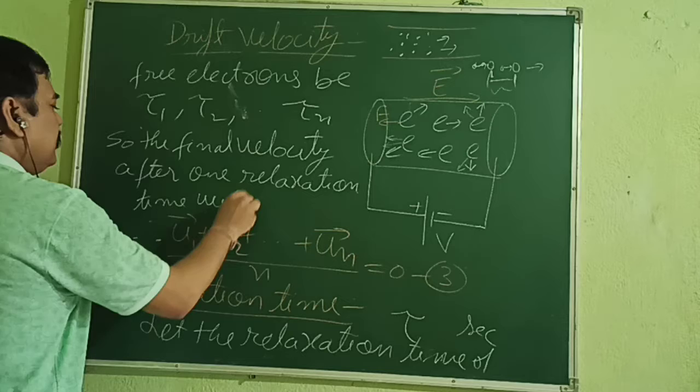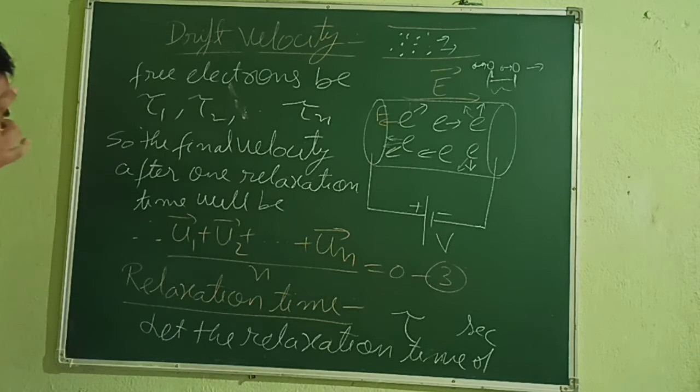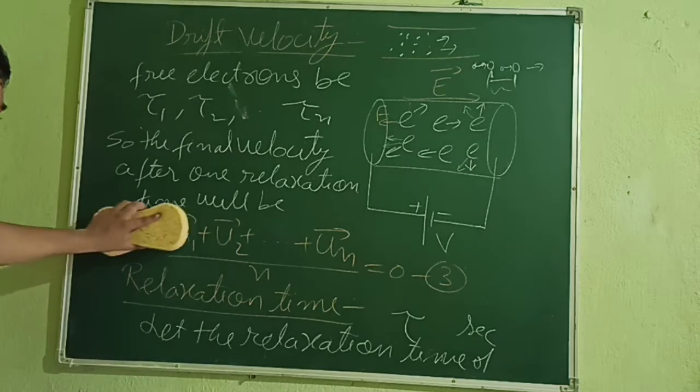So after one relaxation time, what will be the final velocity of each electron? That we can find out.